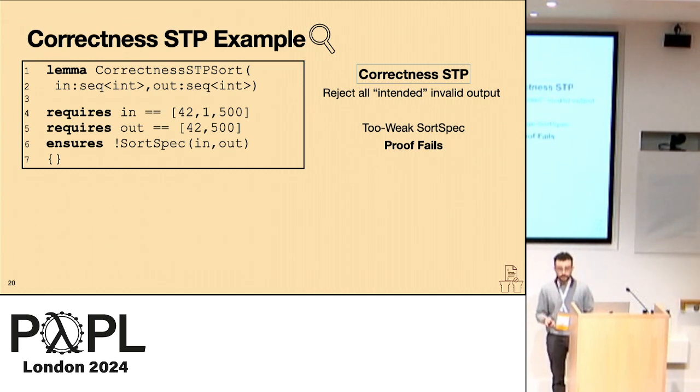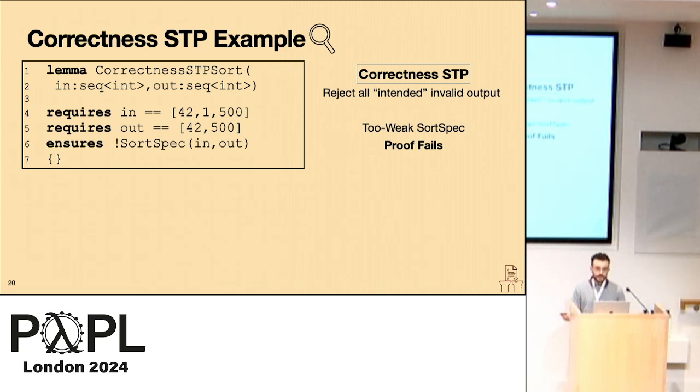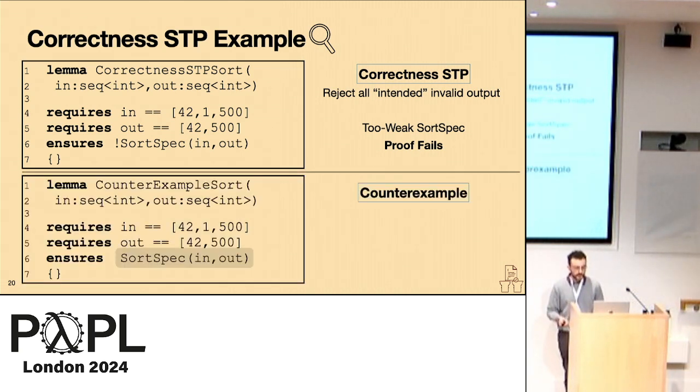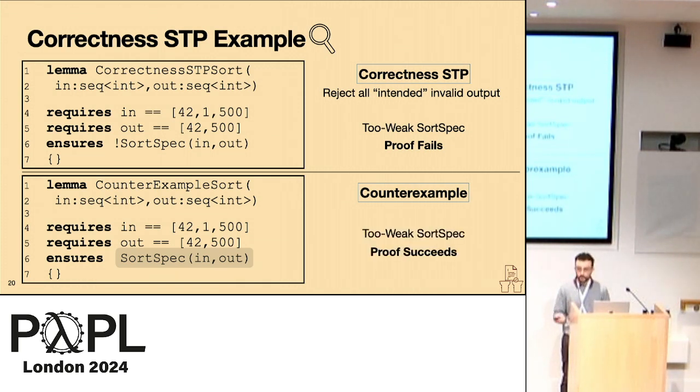But because this is a proof, we're not certain if that's just because we have missing proof annotation in the body of this lemma, or because our specification is actually too weak and we can't actually prove this obligation. So if we become suspicious, we may choose to write a counterexample, where in this case we can structure it pretty much identically, except we're trying to prove the opposite. We ask the question of if our specification is indeed weak enough to prove this case, and with our 2-week sort spec, we would see that this would automatically verify, which is a counterexample to that 2-week spec.